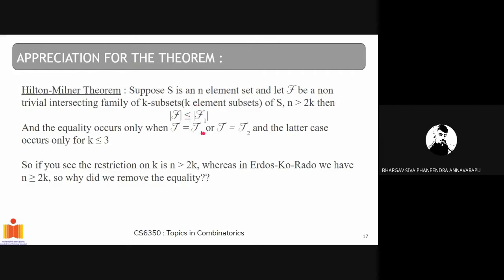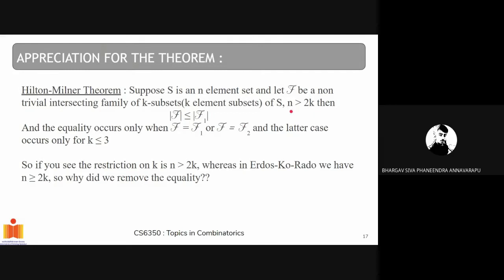As you know, we have defined |f1| in the previous slides, and the equality |f| equal to |f1| only happens when f is of the form f1 or f is of the form f2, and in case of f equal to f2, the equality occurs only when k is less than or equal to 3. And as you can see here, we have n greater than 2k, whereas in Erdos-Ko-Rado we have n greater than or equal to 2k. So what happens to the equality over here?